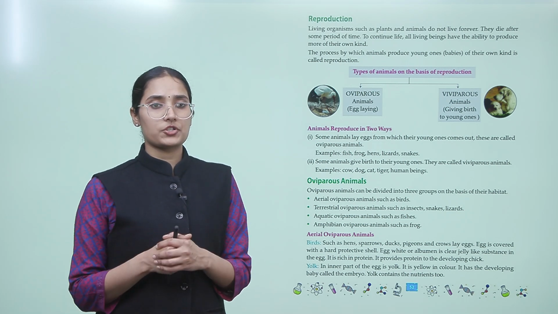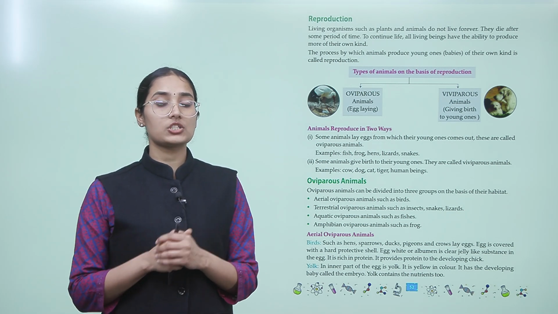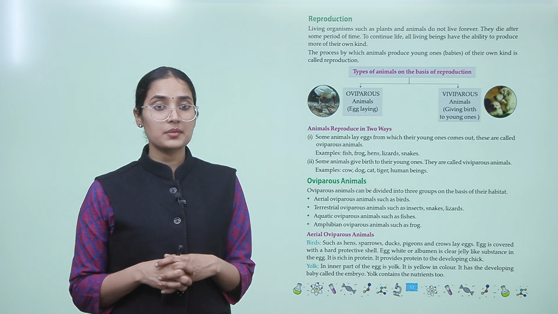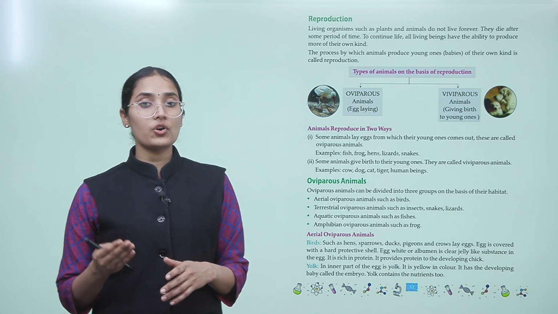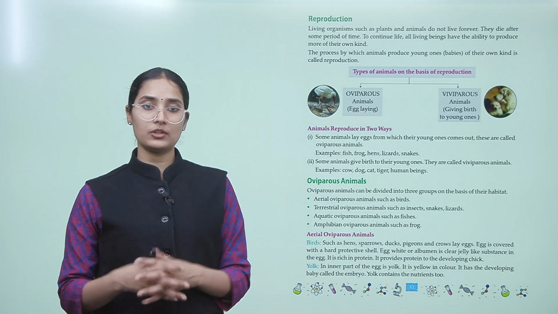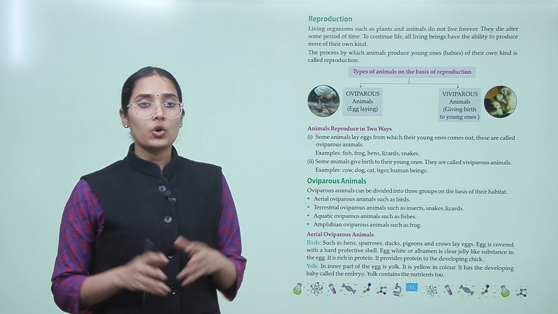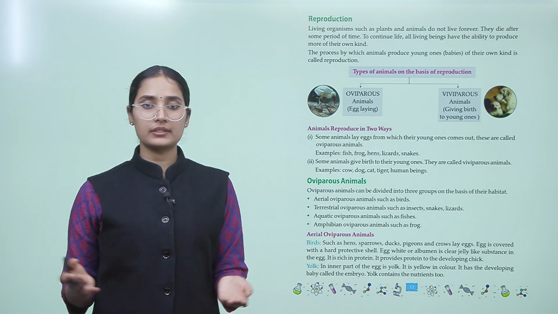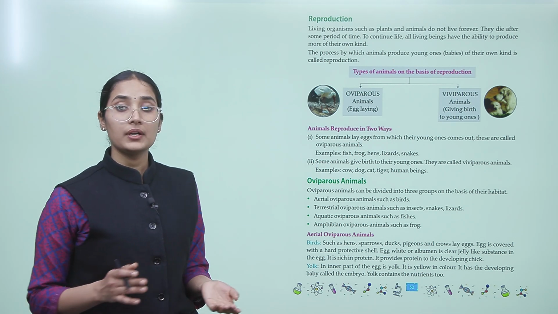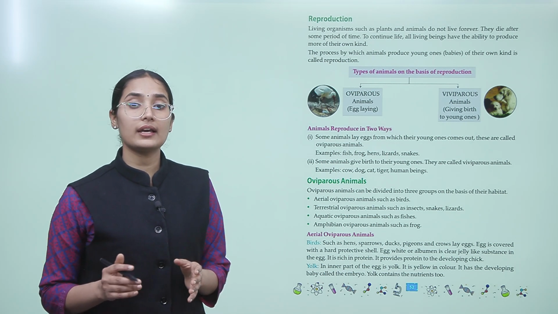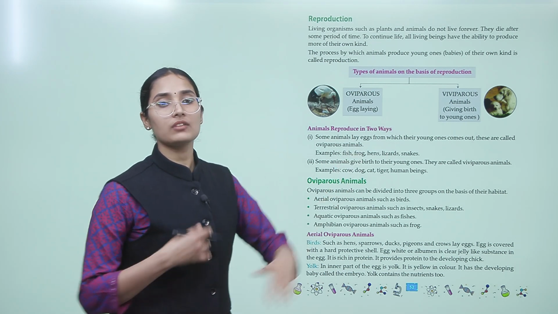So, what is reproduction? Living organisms such as plants and animals do not live forever. They die after some period of time. To continue life, all living beings have the ability to produce more of their own kind. All living organisms, be it plants, animals or even human beings, do not live forever. We have a particular age, and then we live those years and then we die.